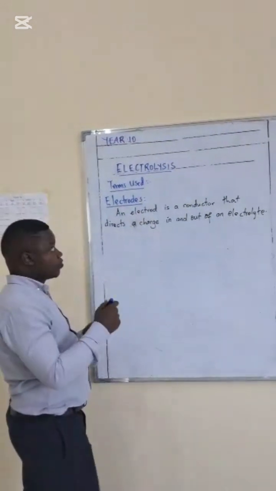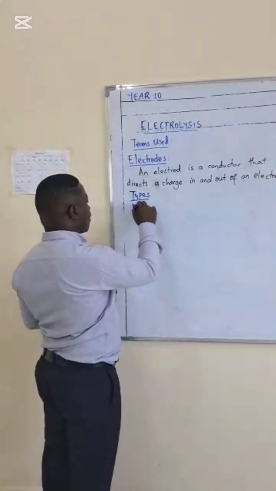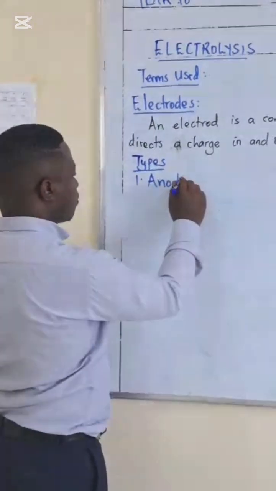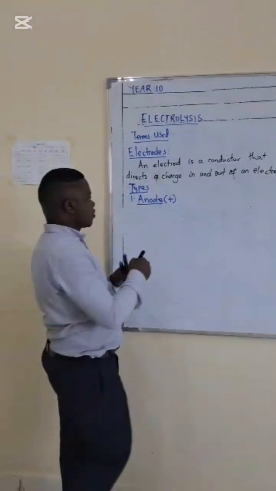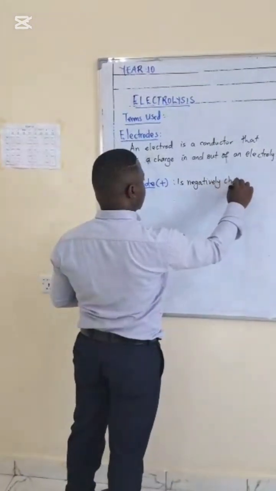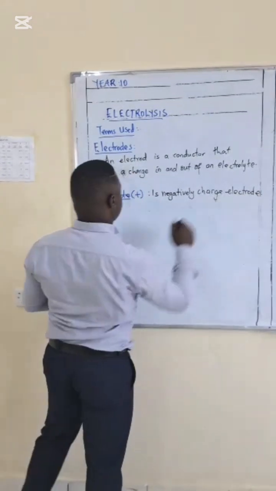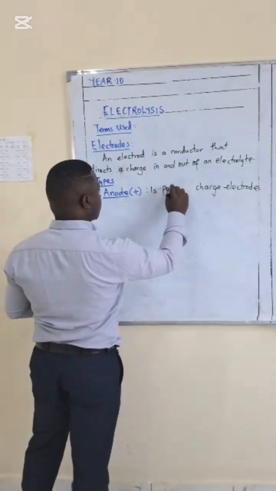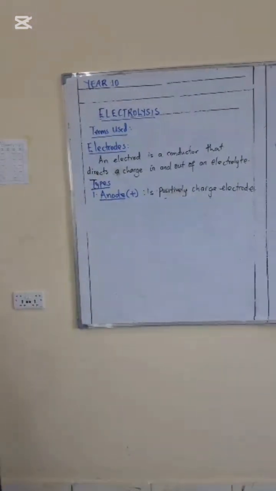There are two types of electrodes, and one will have what's called an anode. An anode. I'm putting a positive sign, why? Anode is a positively charged electrode.